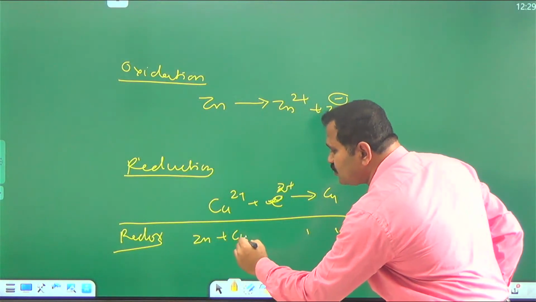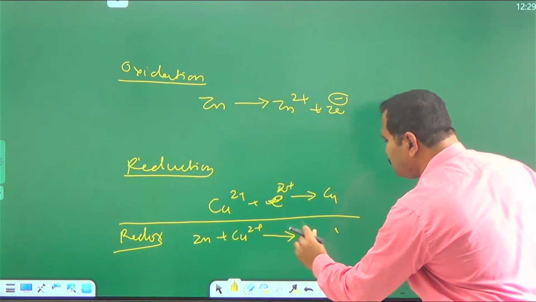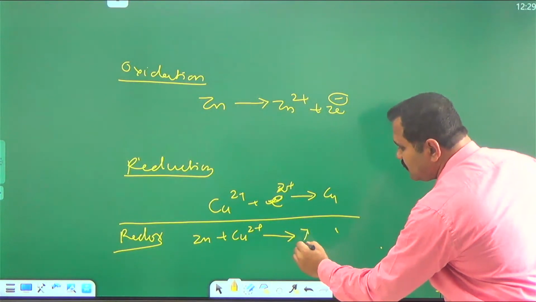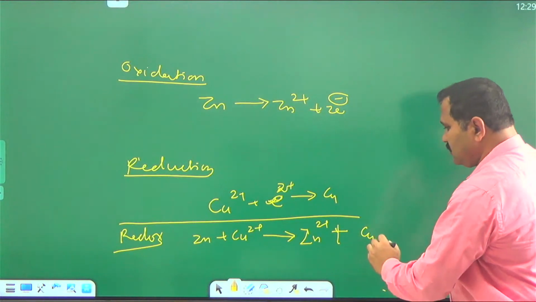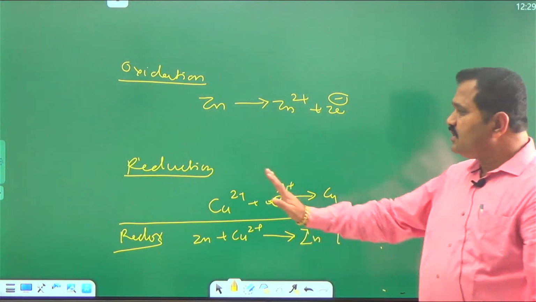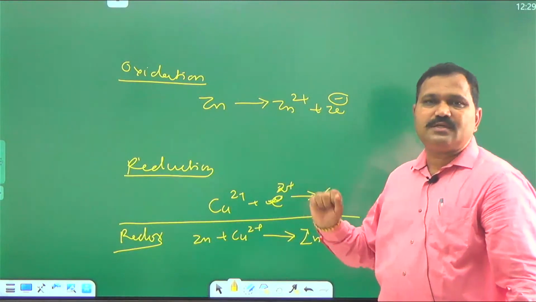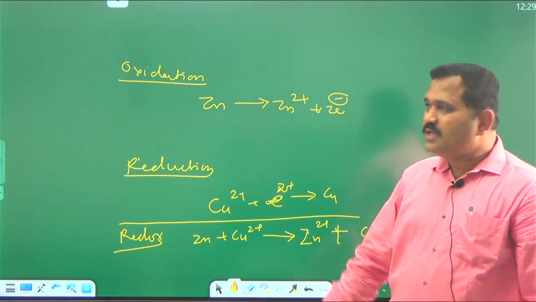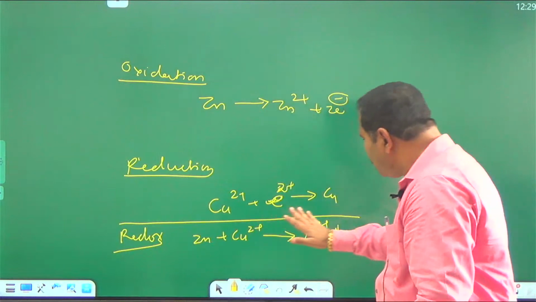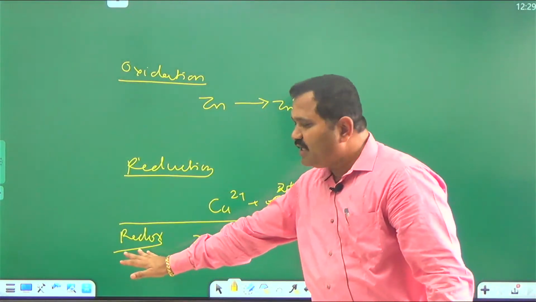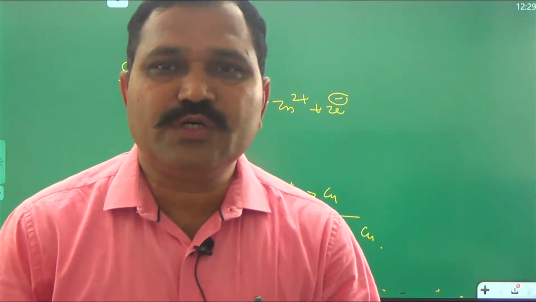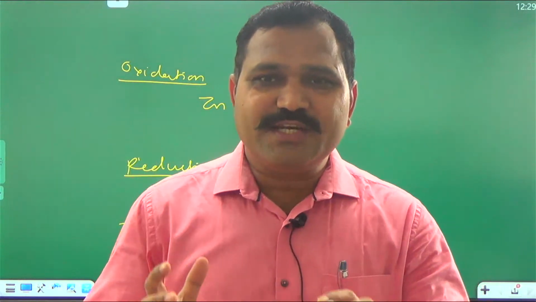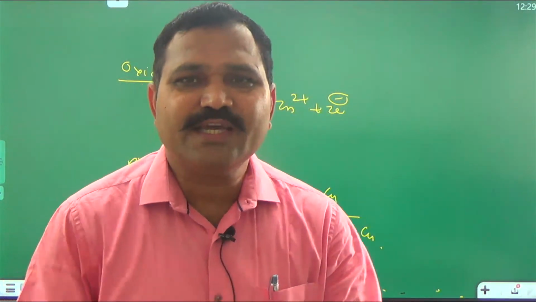Zn plus Cu2+ gives Zn2+ plus Cu. This combined reaction is the redox reaction. Now, such redox reactions are used for generation of electricity. For generation of electricity, we are using redox reactions.